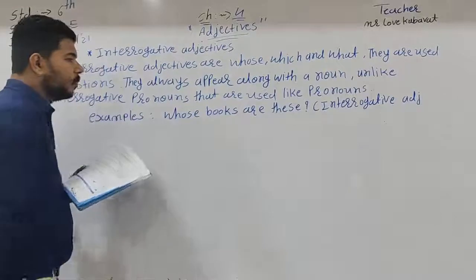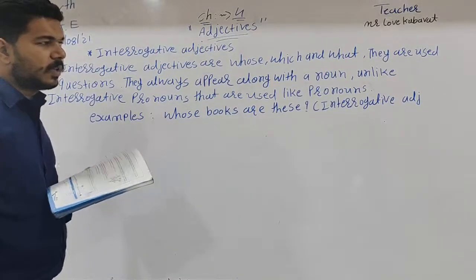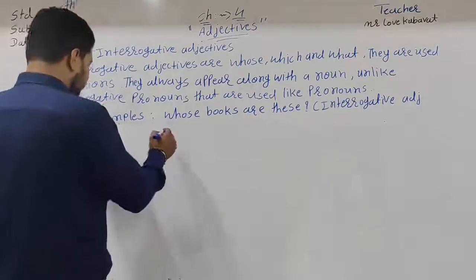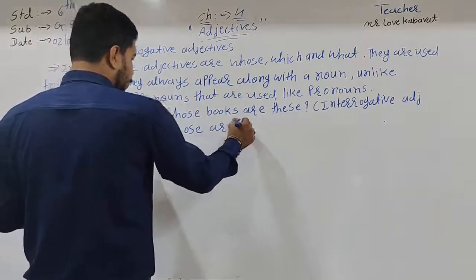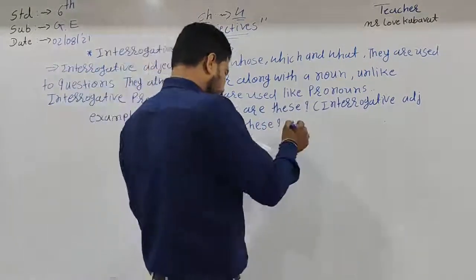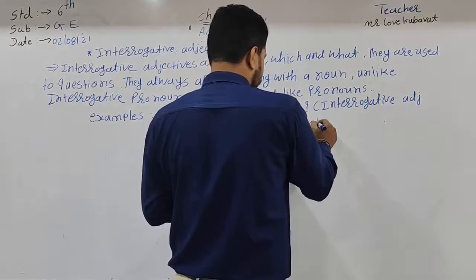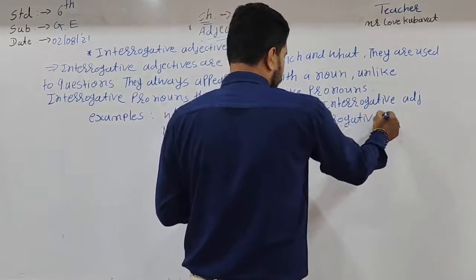Then whose are these? Whose are these? Here the interrogative pronoun.